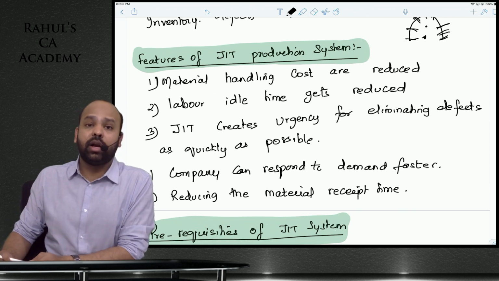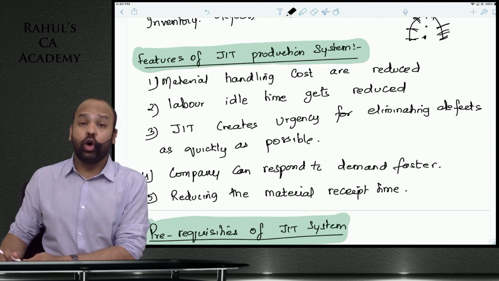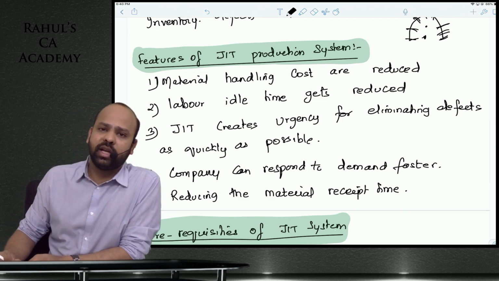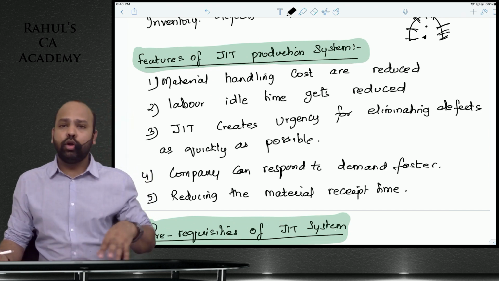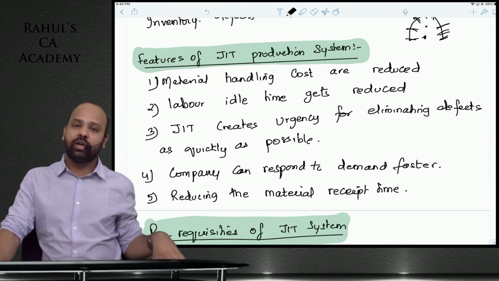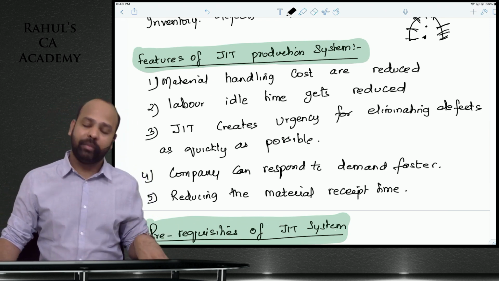Labor idle time will reduce. You are obviously utilizing labor properly here. That is how we say that your labor idle time will reduce. You will not have too many workers. You will have skilled workers who possess the required skills, who can handle multiple machines simultaneously.